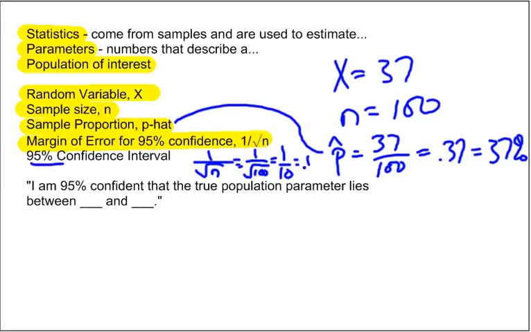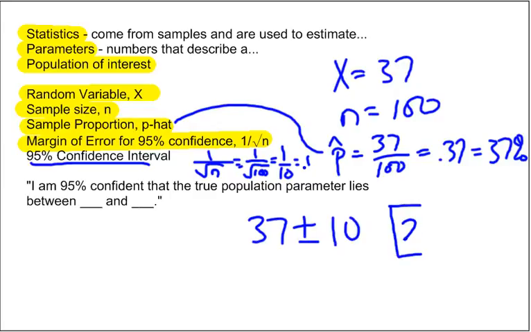So my confidence interval would be 37 plus or minus 10, and we write that interval in numbers like this: between 27% and 47%.